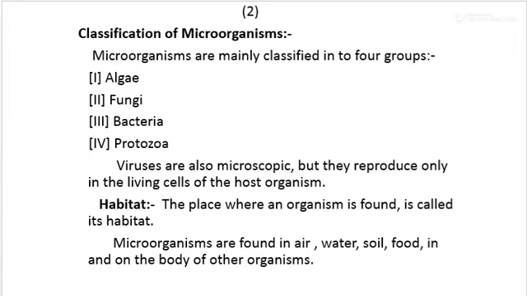Only when they enter a living host do they reproduce, and reproduction is the only characteristic of living things that is shown by viruses. Viruses do not move, they do not respire, they do not eat food, so they perform only reproduction when they enter any organism.